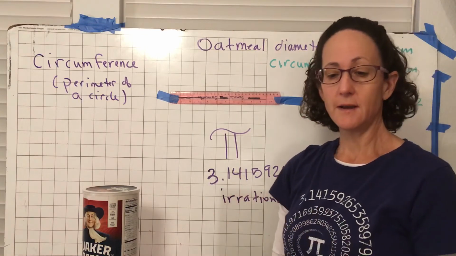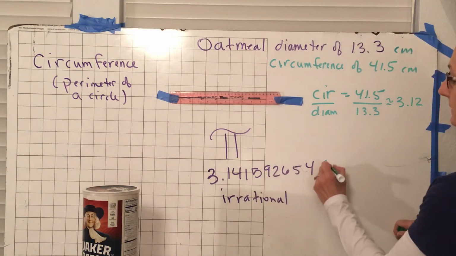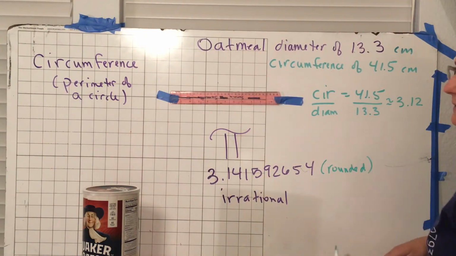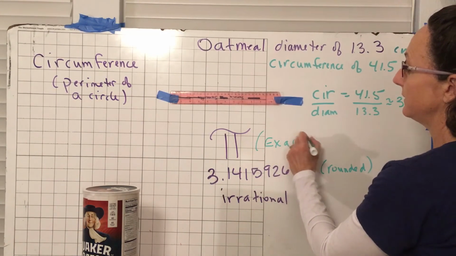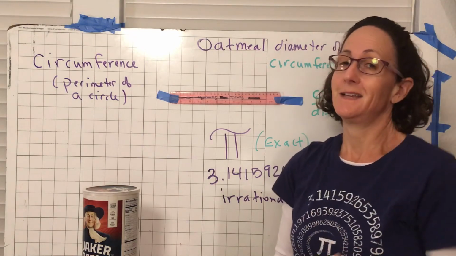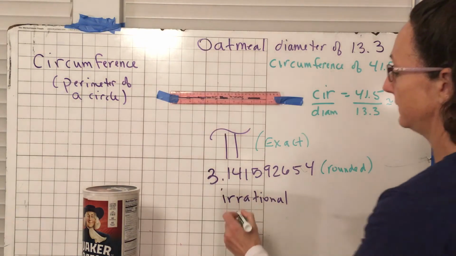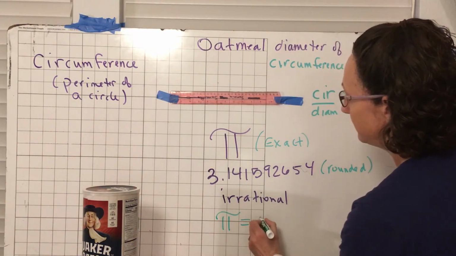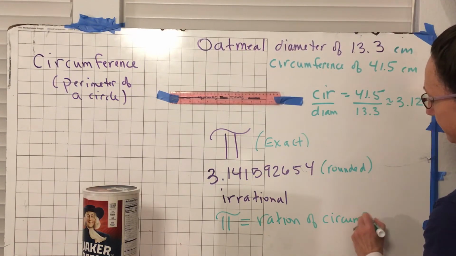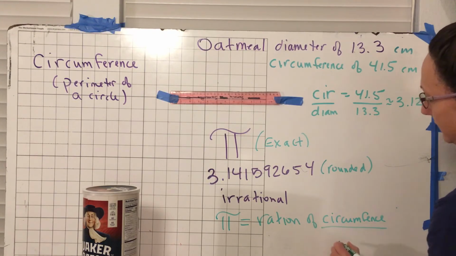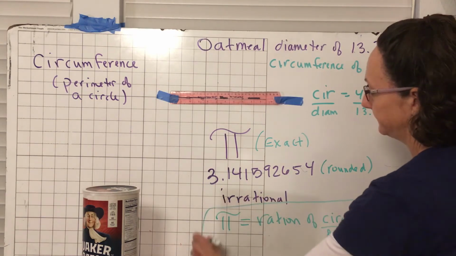So what I want you guys to get out of this lesson, okay, is that pi, this is rounded, okay? If you have to write the number down, then you're rounding it because you can't write the whole thing down. If I want you to leave the number exact, you just leave it with the pi in there. The only way to write pi exact is to actually just write the letter pi, okay? I want you guys to know it's irrational, and most importantly, I want you guys to know that pi is the ratio of the circumference over the diameter. Okay, so that's really important.